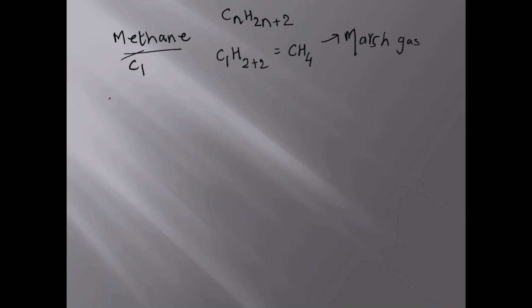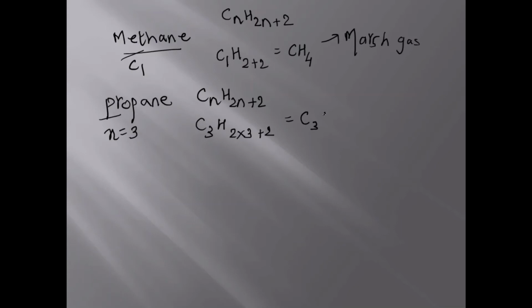If I say what is the formula of propane? Prop means you need to remember that n is 3 and it's alkane. So the formula will be CnH2n plus 2. So you quickly put n as 3. So 2 into 3 plus 2. So the formula comes out to be C3, 2 into 3, 6 plus 2, 8. So this is the formula for propane.